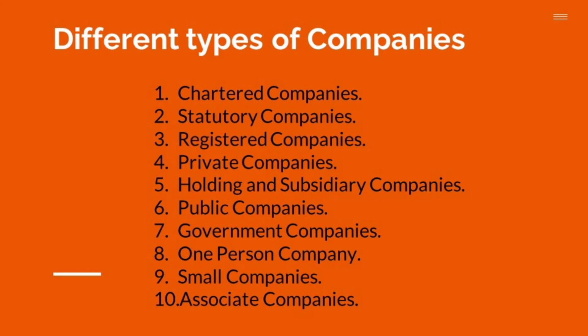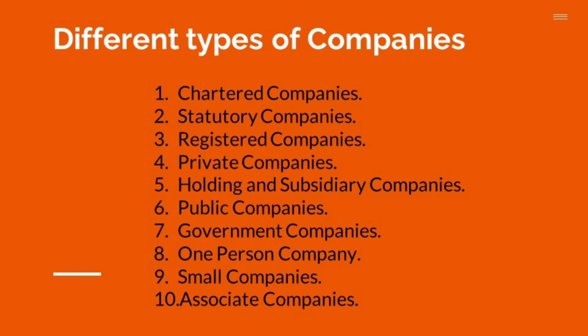The statutory companies are also known as corporations. These types of companies are generally created for public utility services, and their main object is not to earn profits but to serve the general public. So statutory company means they will enact a statute under which a company will be formed.